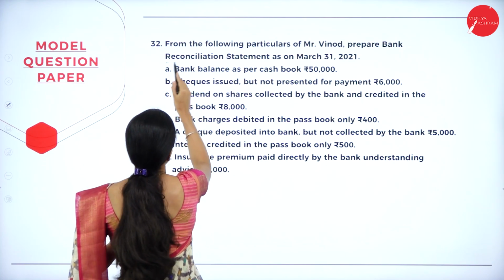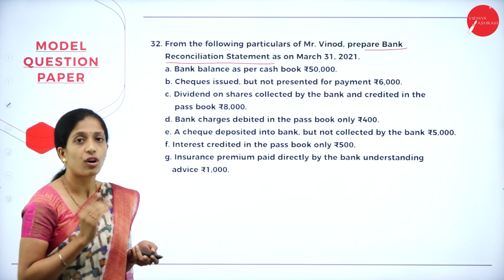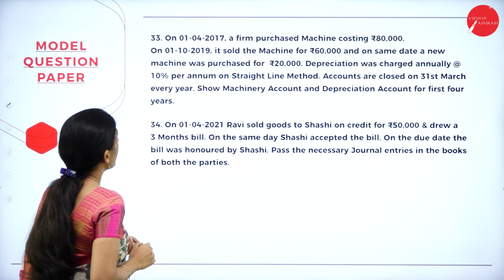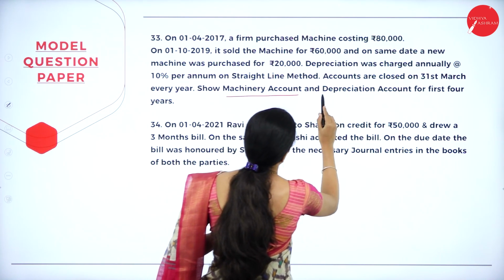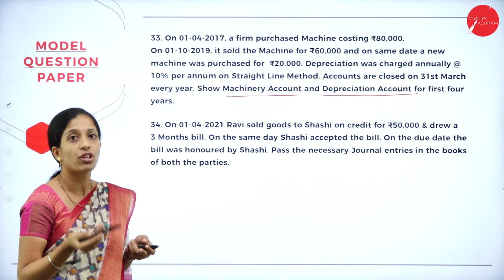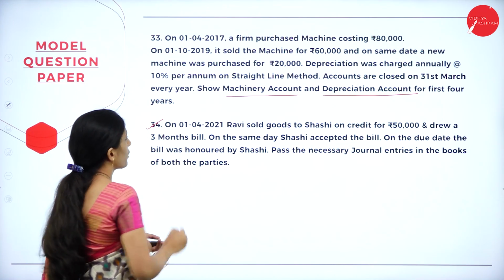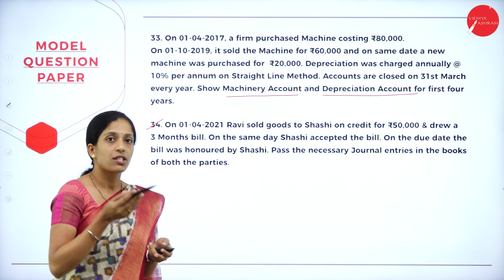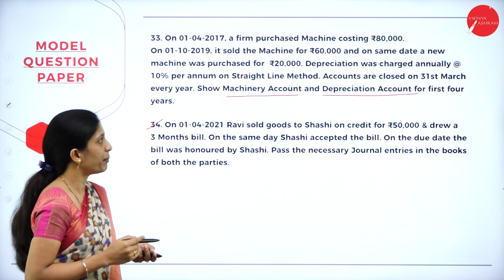Next, they have asked us to prepare bank reconciliation statement. So BRS for 12 marks. Next, depreciation. They have told us to prepare machinery account and depreciation account. That is a question on depreciation. Next, a question on bills of exchange, where you have to prepare journal entries in the books of drawer as well as drawee for 12 marks.